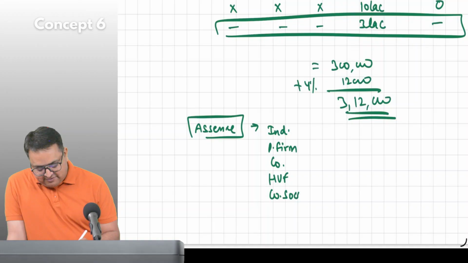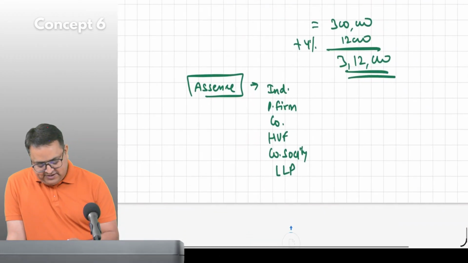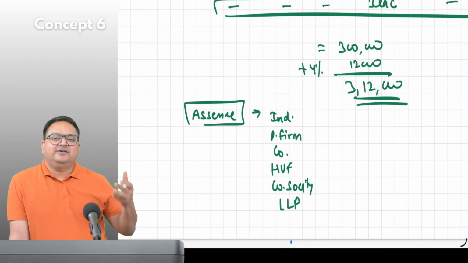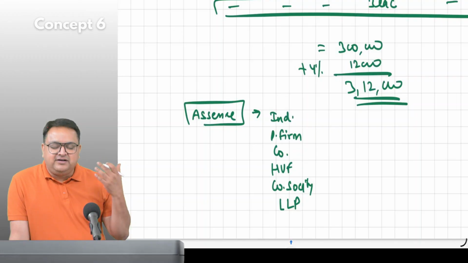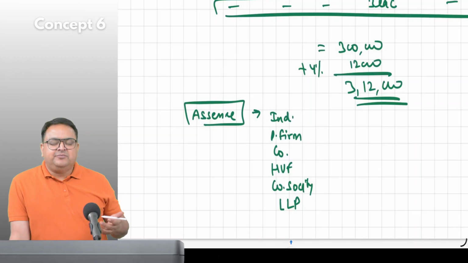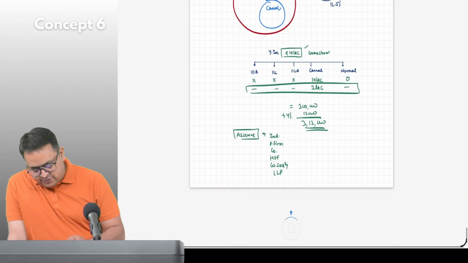Okay, now you are giving me more than 5. There are others also that I have not yet told you, like AOP, Association of Persons, and BOI, Body of Individuals. I'll tell you during the lectures. Don't worry about it. Now, quickly note down your homework.